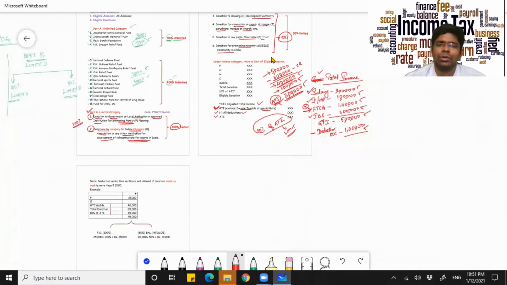And one more important point to notice, you cannot make any contribution under part A or part B in cash beyond 2000. So up to 2000, even if you pay in cash, it is okay. But beyond 2000, if you make it in cash, you cannot claim a deduction.